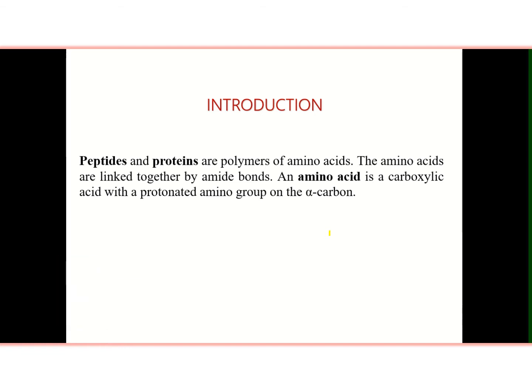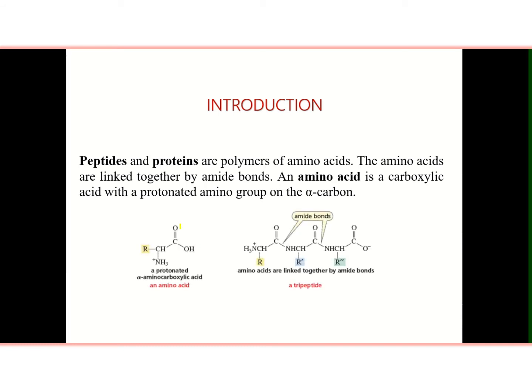Amino acid is a carboxylic acid with protonated amino group on alpha carbon. You can see in this structure, this is a tripeptide. Tripeptide is basically a peptide having three amino acids, amino acid 1, 2 and 3.